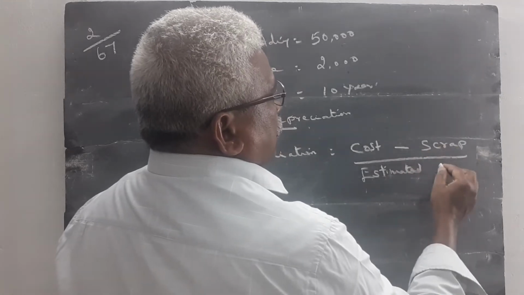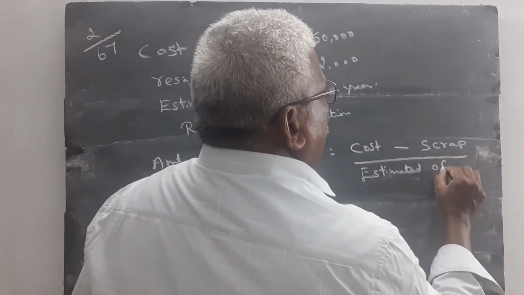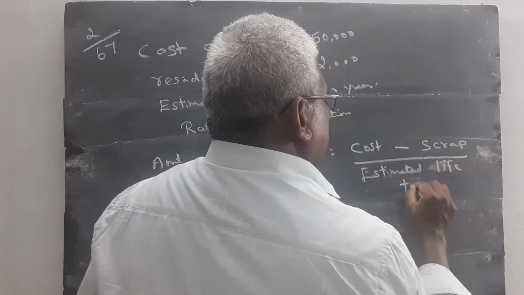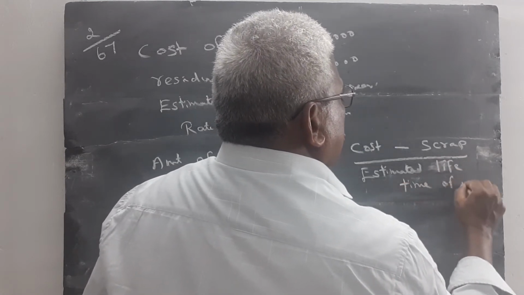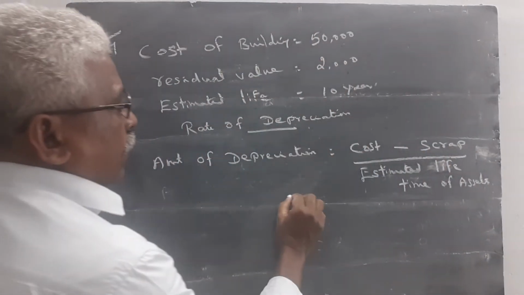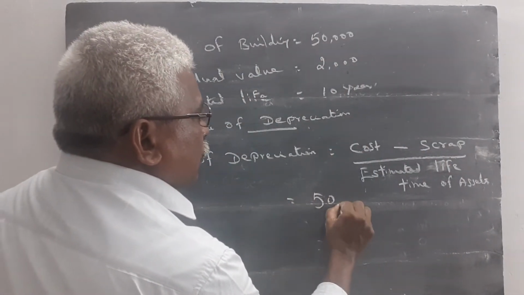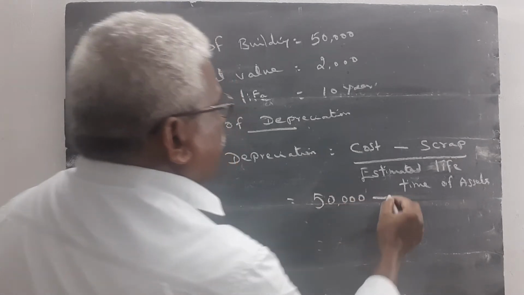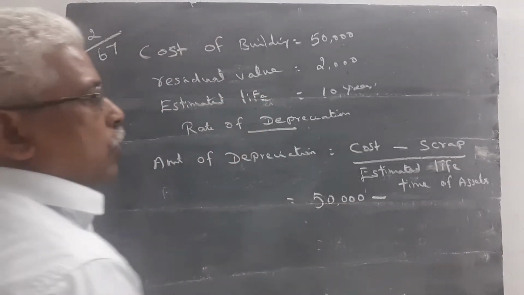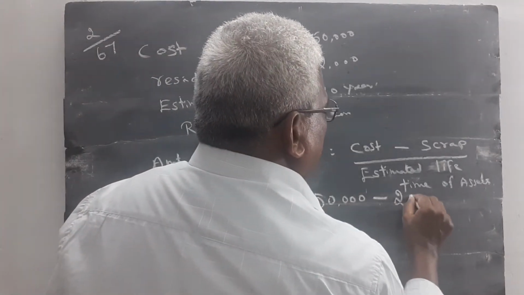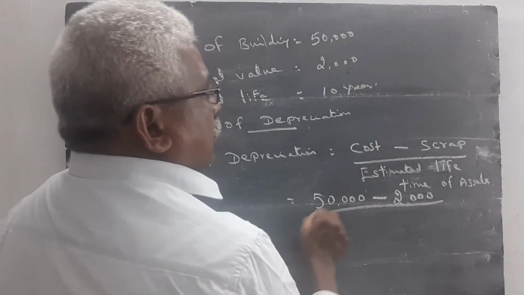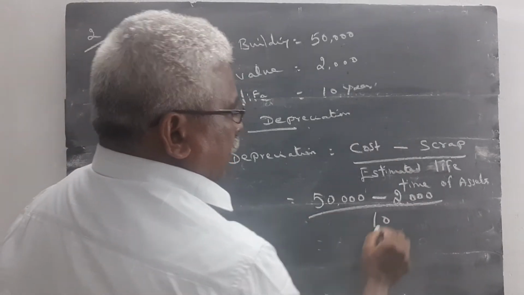Cost of the building is 50,000 minus scrap value, given as residual value, 2,000.